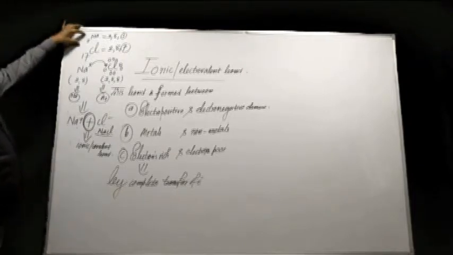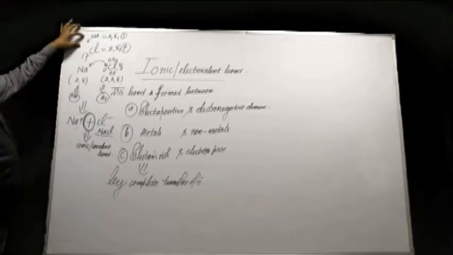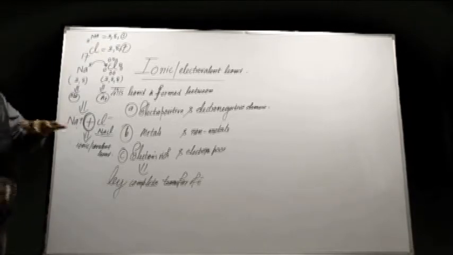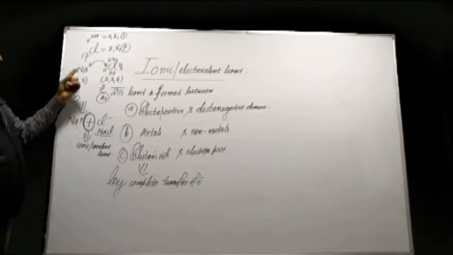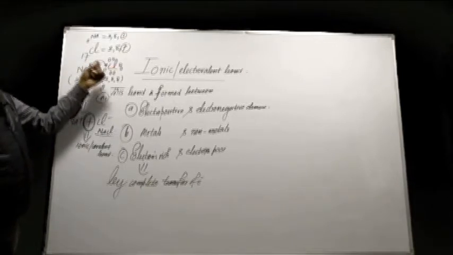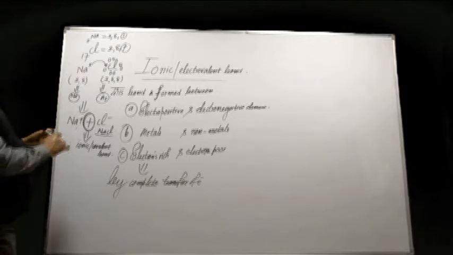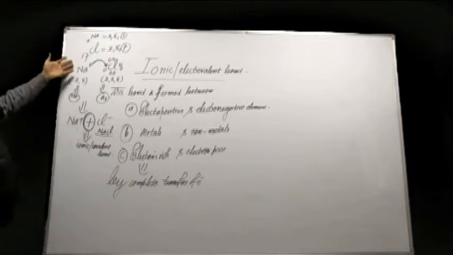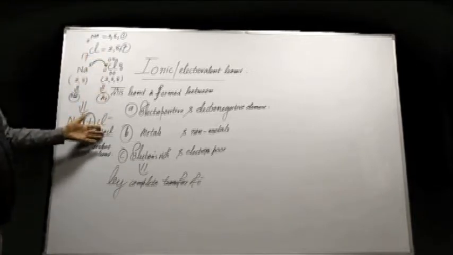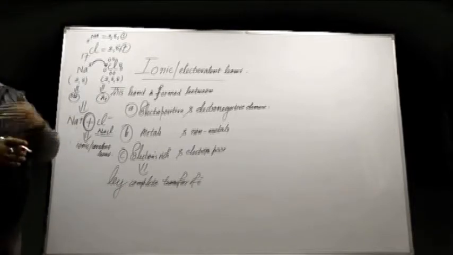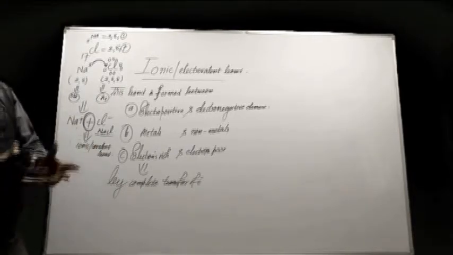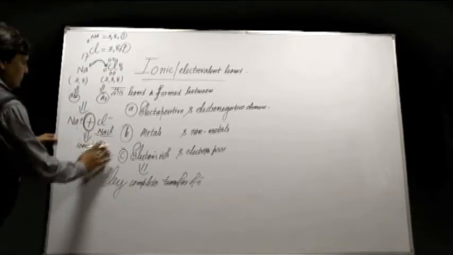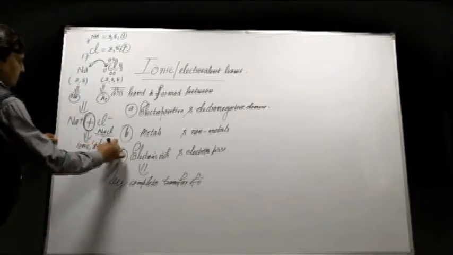For example, sodium is a metal, chlorine is a non-metal. Sodium has 1 valence electron, chlorine has 7 valence electrons. So if sodium and chlorine come together in bond formation, then 1 electron of sodium and 7 electrons of chlorine will participate, and this 1 electron of sodium will completely transfer to chlorine. As soon as this electron has completely transferred, sodium forms the cation Na+, chlorine forms the anion Cl-, and these cations and anions bind together by electrostatic force of attraction. That electrostatic force of attraction is called ionic bond or electrovalent bond.